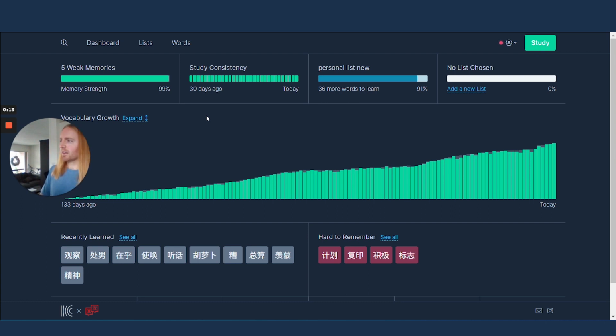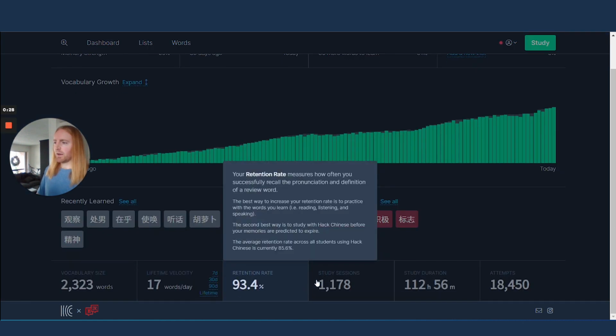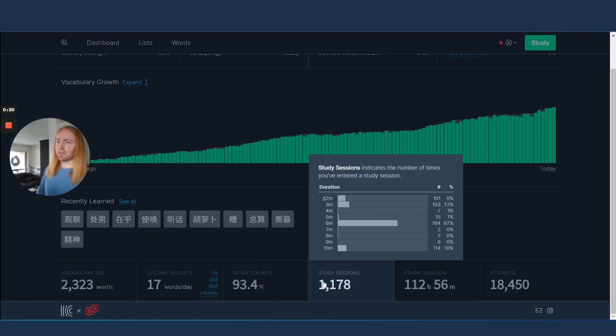So, first things first, I really like Hack Chinese because it has everything all in one place. It has thousands of words, thousands of sentences. It has the spaced repetition software, so you commit those words to long-term memory. Now, my first tip right away is when you're doing your study sessions, study frequently, study often. It's much more beneficial to do multiple sessions every day throughout the day than it is to do one really long session all at once.